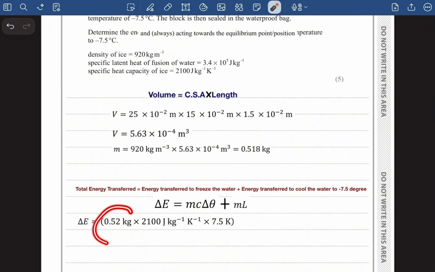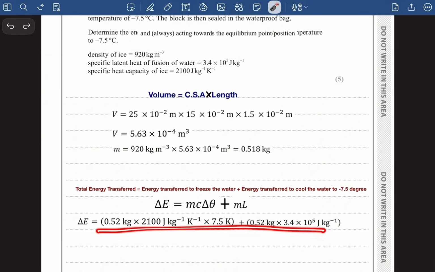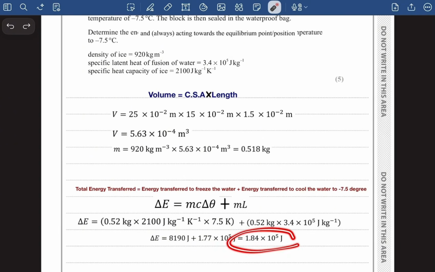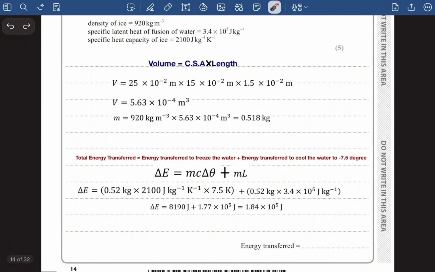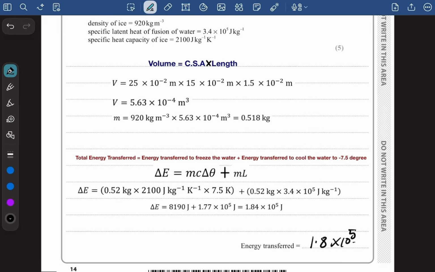And then we multiply the mass of the ice with the latent heat of fusion of water. This is basically the energy transferred to freeze the water. So that's the value. And then we will add both of them to calculate the total energy transferred to reduce the temperature from 0 degrees Celsius to minus 7.5 degrees Celsius. So that is basically the total energy transferred. I'm going to put the value as 1.8 × 10^5 joules.